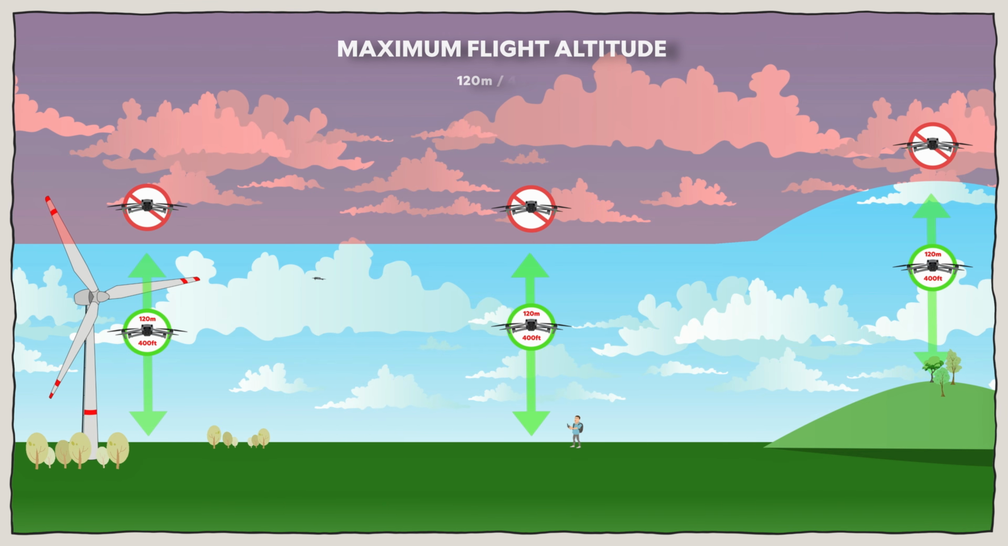And that's the regulation for max flight altitude in the open category. You can't fly above the 120 meters limit. Above the 120 meters is a no-fly zone.